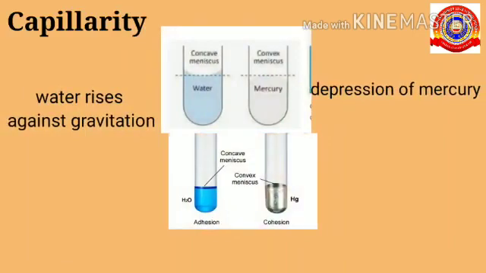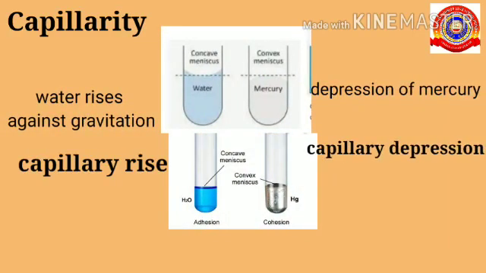Capillarity is of two types, capillary rise and capillary depression. So let's see what is capillary rise and depression. Here you can see two boiling tubes, one containing water and the other with mercury. The water always rises against gravitation and mercury always shows depression. Depression means falling. When water rises against gravitation, it takes the shape of a concave lens, and mercury takes the shape of a convex lens.